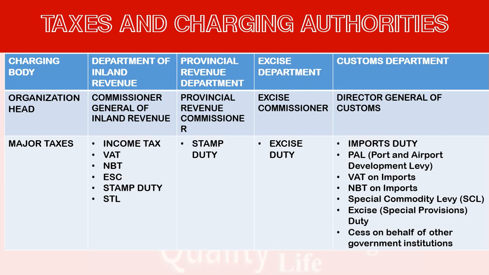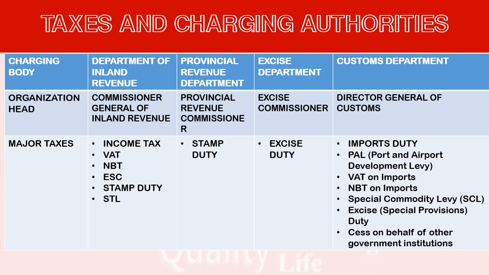VAT on the imported goods. When goods are imported, there should be a VAT charge, but this is on the international trading goods. The Customs Department will charge the VAT and they will further transfer the VAT to the Department of Inland Revenue. Nation building tax on imports follows the same procedure. Special commodity levy: there are some special goods charged with special taxes. For example, on gold and gems traded internationally, there will be a special levy. This will be charged by the Customs Department.